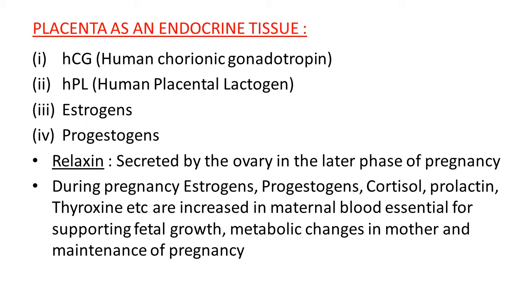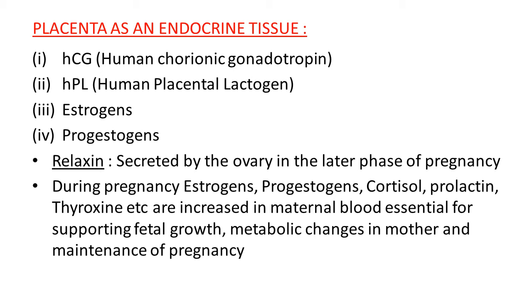Role of placenta as an endocrine tissue. Endocrine, you can understand, means hormone secretion takes place. So this placenta also secretes some hormones, and the role of placenta as an endocrine tissue is very important. First, HCG, human chorionic gonadotropin.